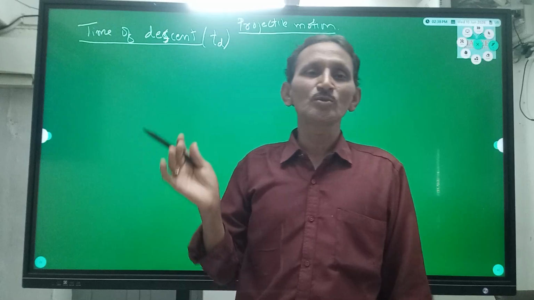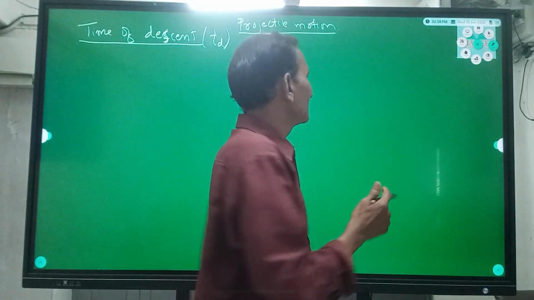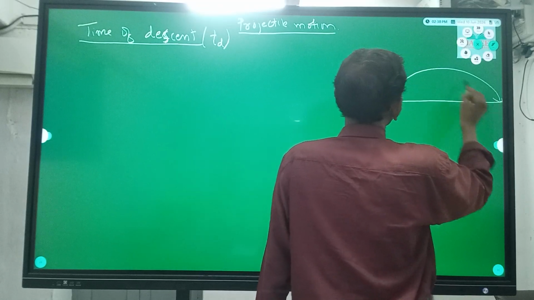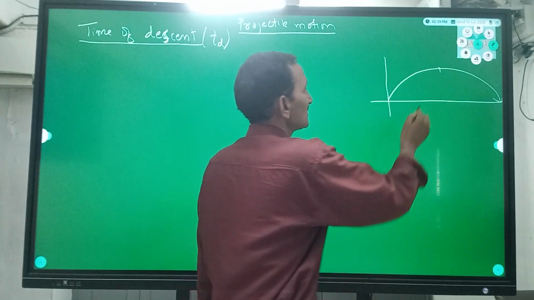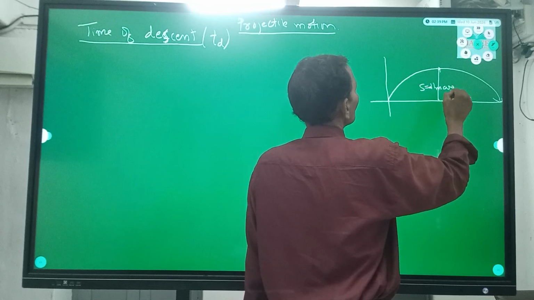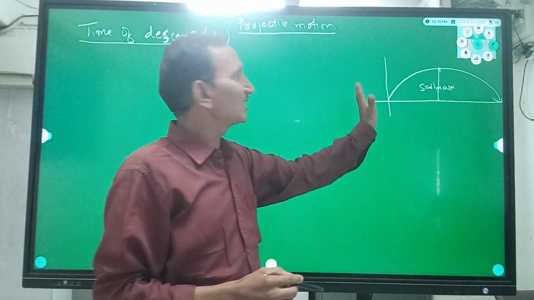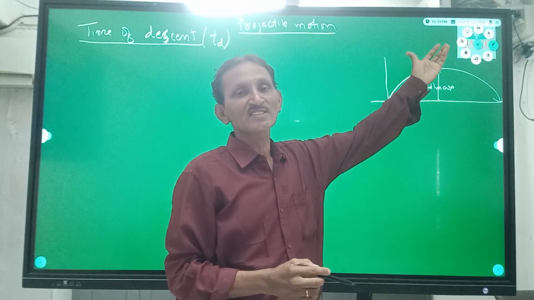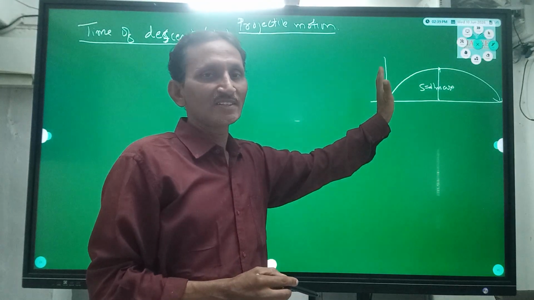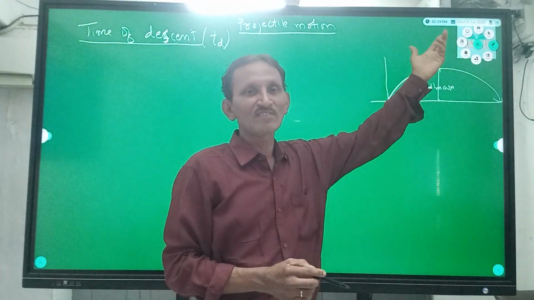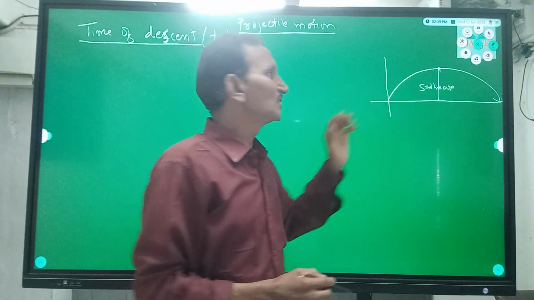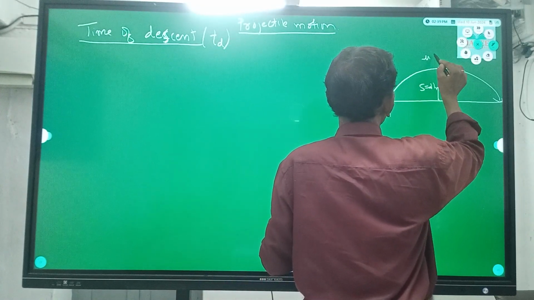Time taken by the body to come down from the maximum height. This is the maximum height, the body is at the maximum height, so S is equal to h maximum. Now the ending velocity from the time of ascent becomes the starting velocity. The final velocity of the body reaching the highest point is 0, so that will become the starting velocity, u.